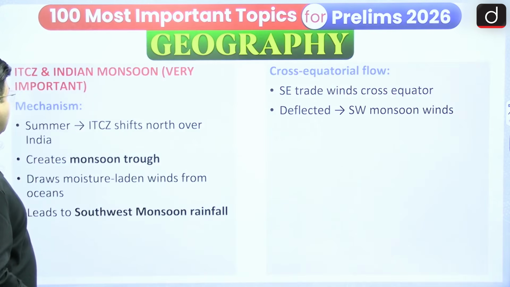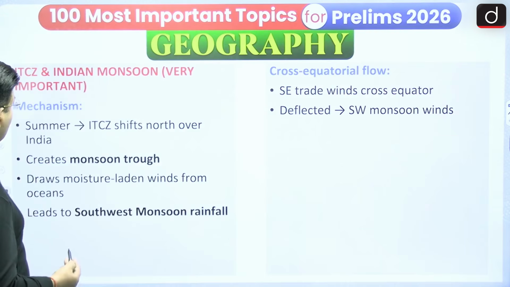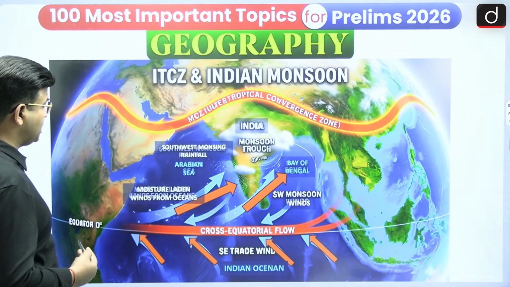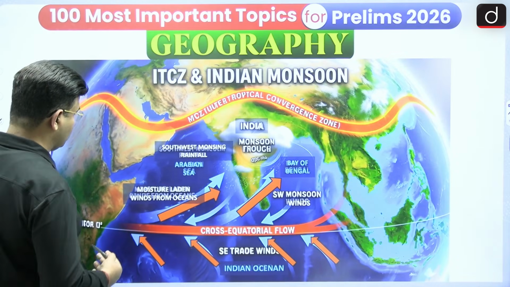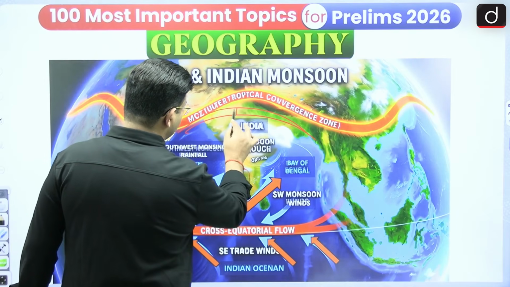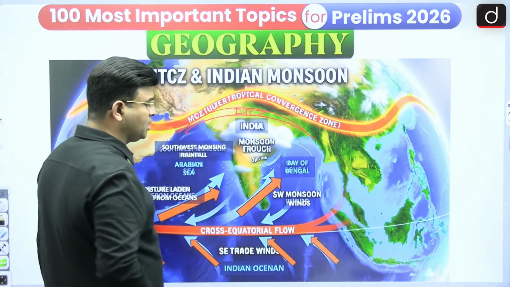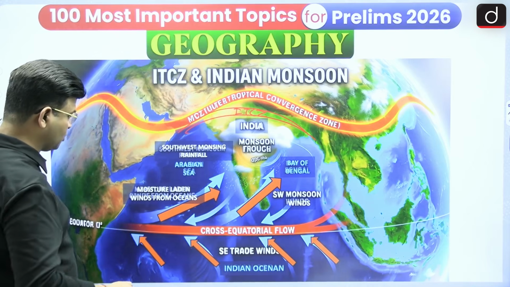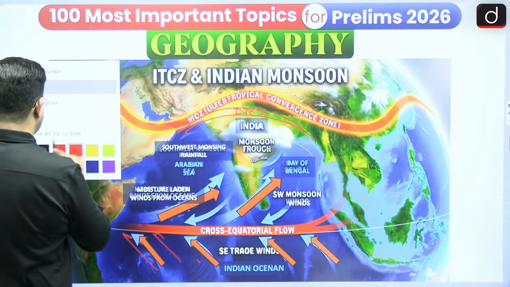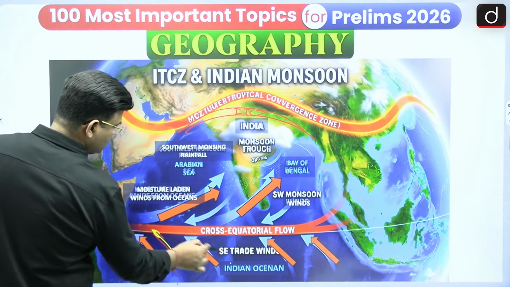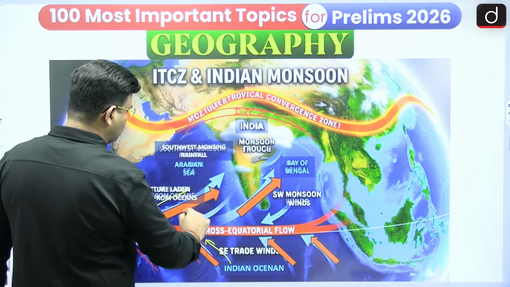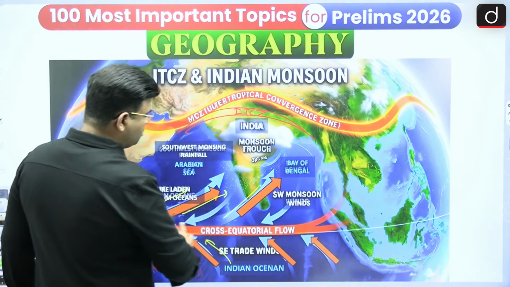So now, ITCZ, and we are going to see the Indian monsoon and the role of the ITCZ. When the ITCZ is shifting in the northern hemisphere, ITCZ means Intertropical Convergence Zone. Due to this, the southeast trade winds, which are moving in this direction, cross the equator to come to the ITCZ, and then they become deflected rightward.